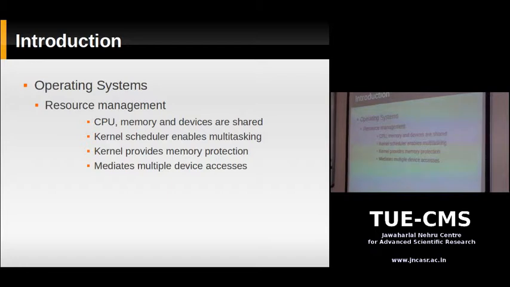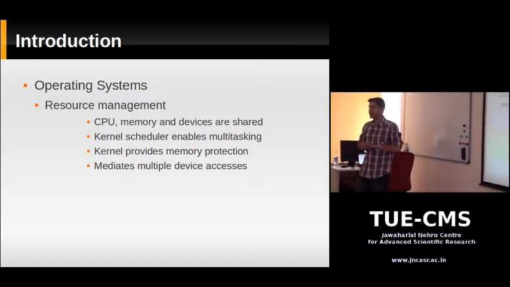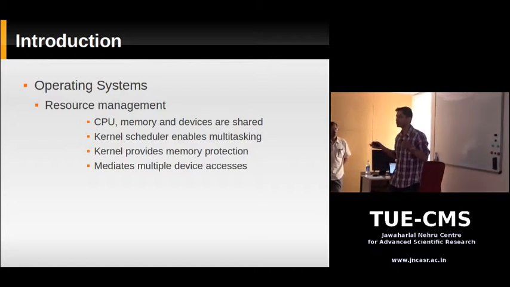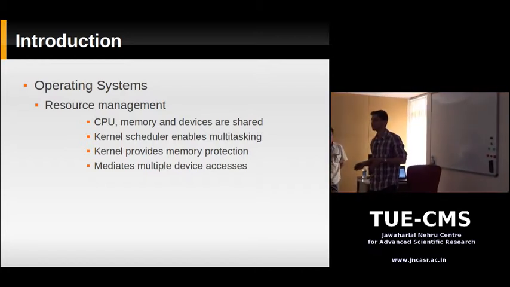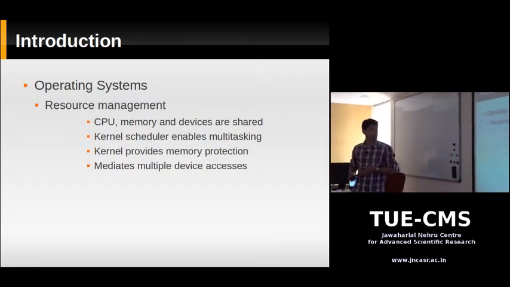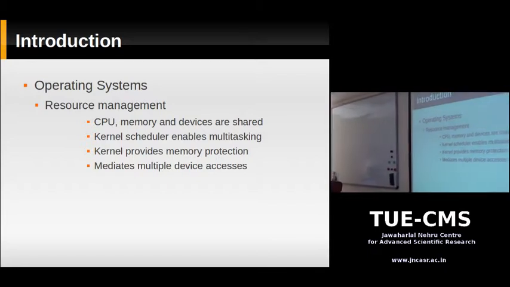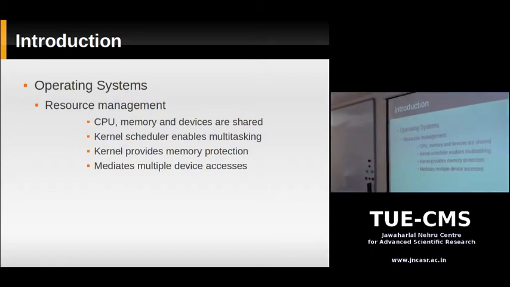Like you'll have a Word document open somewhere, you'll have a browser in another window. But did you notice that there's only one CPU in the computer? There's either one CPU, maybe you have one or two cores on your computer. So how does a computer manage to juggle all these applications running simultaneously? This is actually done by the operating system.